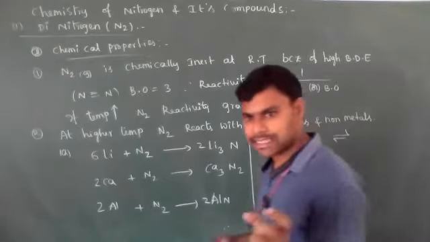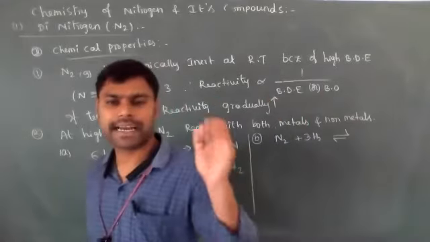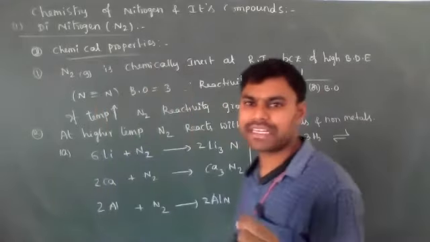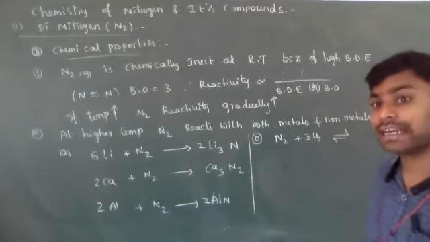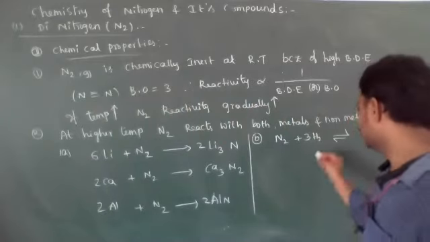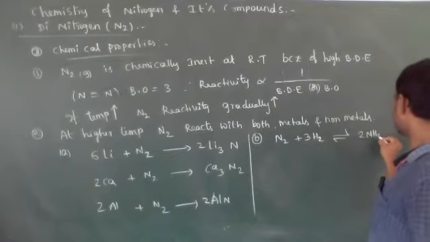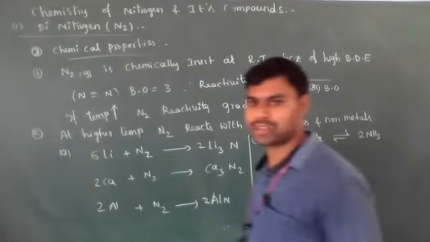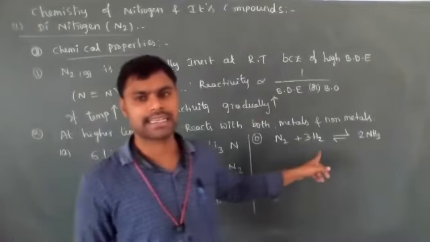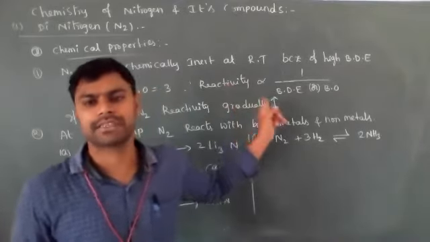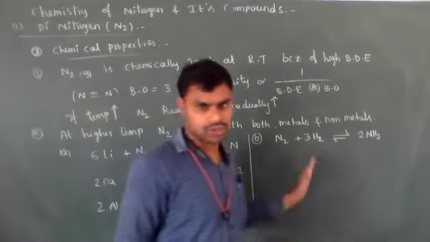For particular reactions, particular catalysts are used, because catalytic activity is specific. We already discussed this in the surface chemistry chapter. Then we get 2 moles of ammonia, NH3. This method is known as the Haber process. We will discuss the reaction conditions again in the preparation methods of ammonia. Just remember it.